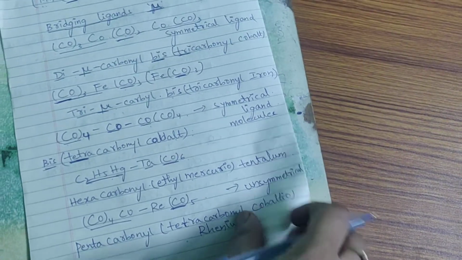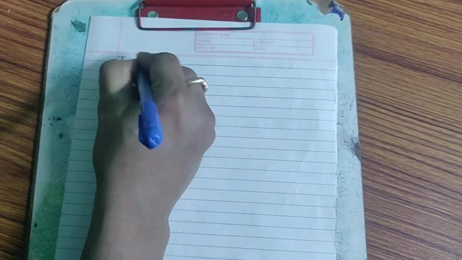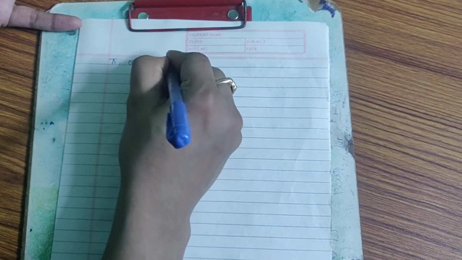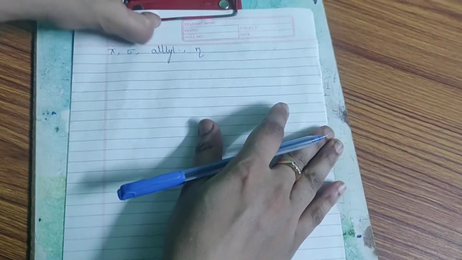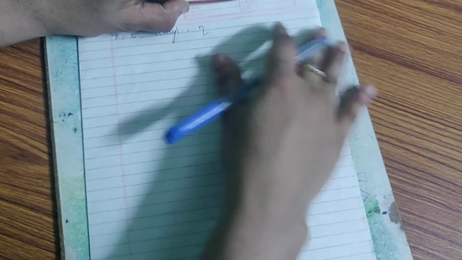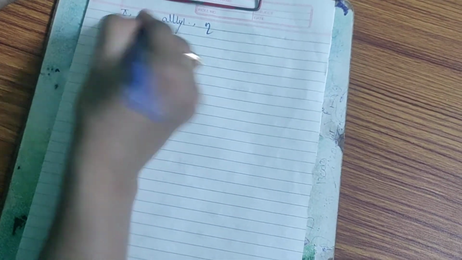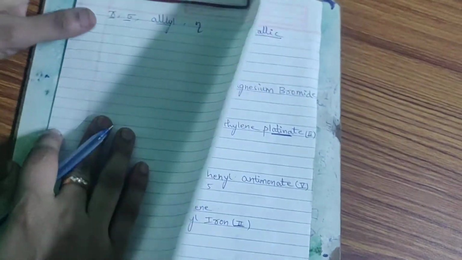Okay, so next is another type. I will take another example where it contains pi ligands, sigma ligands or allyl ligands. In such cases we use the prefix eta, as I have discussed in the nomenclature of organometallic compounds. So we use the eta symbol if the ligand contains sigma as well as pi bonds or allyl groups. Okay, let me write another example.